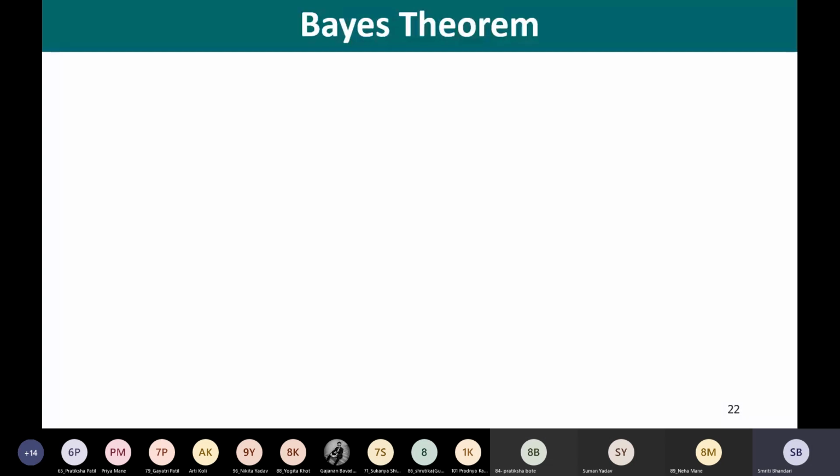How Bayes' theorem can be useful for solving machine learning problems? That we are going to discuss next.